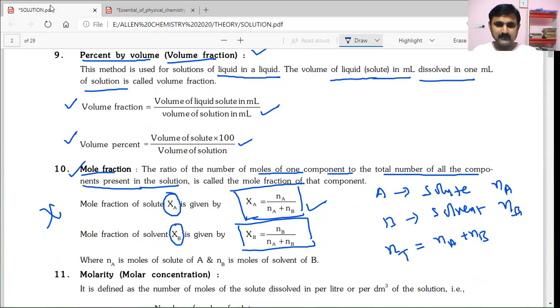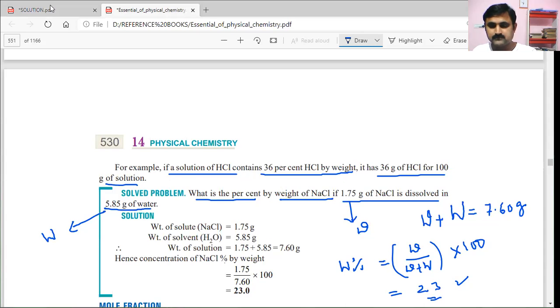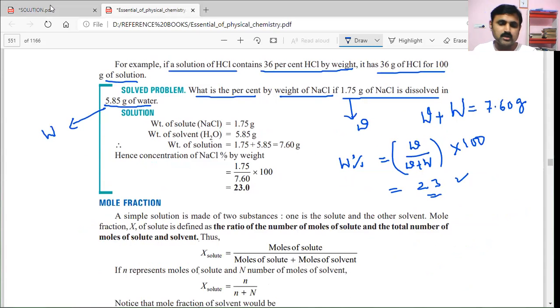Here we had mentioned that Na is the number of moles of solute A and Nb is the number of moles of solvent, that is B. Now, in another book, how is it given? The mole fraction definition is the ratio of the number of moles of solute to the total number of moles of solute and solvent. X solute is given as moles of solute by moles of solute plus moles of solvent.